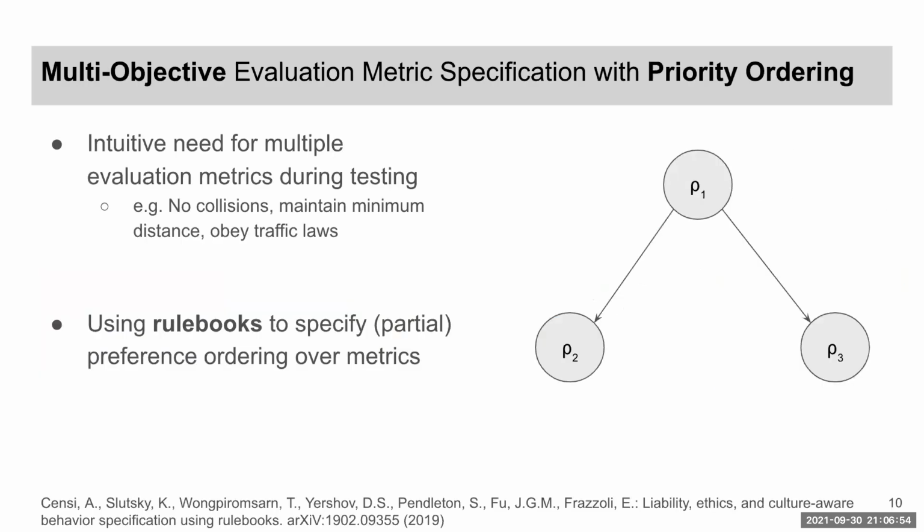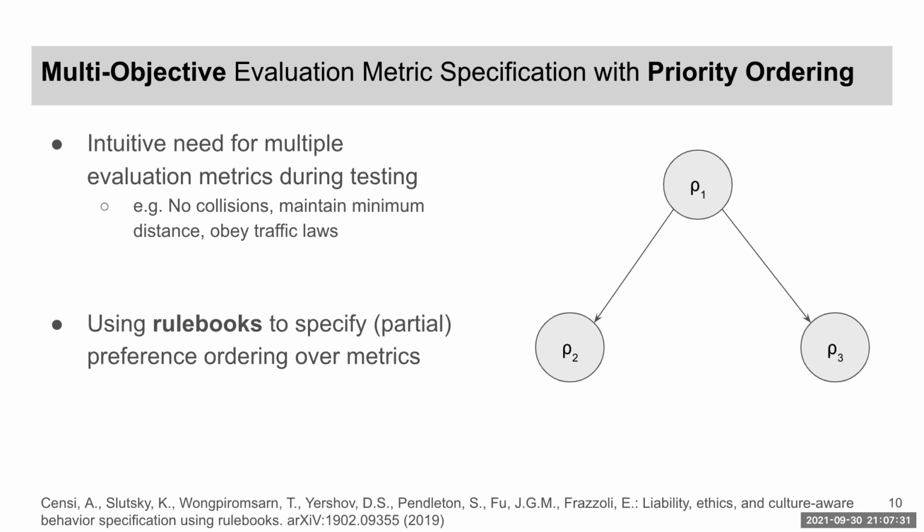Now we describe our second contribution to VerifAI. The existing VerifAI toolkit only allowed specifying a single evaluation metric. However, in practice, there is a need for specifying multiple evaluation metrics for testing autonomous vehicles, and different priorities may be assigned to these metrics. For example, an autonomous vehicle should reach its given destination without colliding with any object. It should also obey traffic laws and maintain a safe distance from other vehicles, but these are obviously less important than not crashing. We use the concept of rulebooks to encode a partial ordering of these various evaluation metrics.